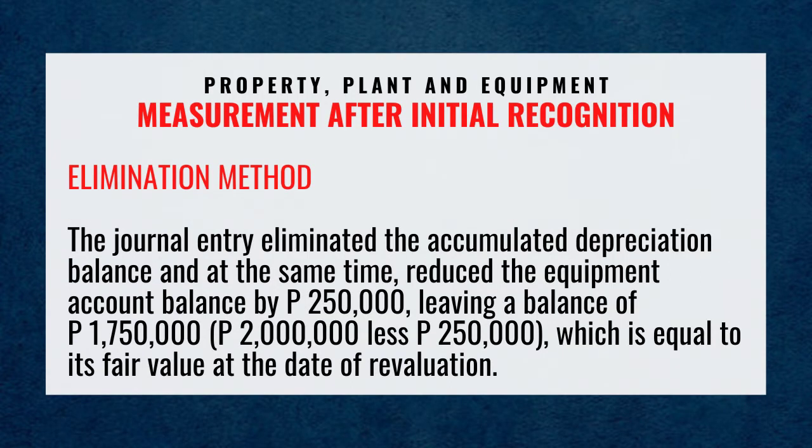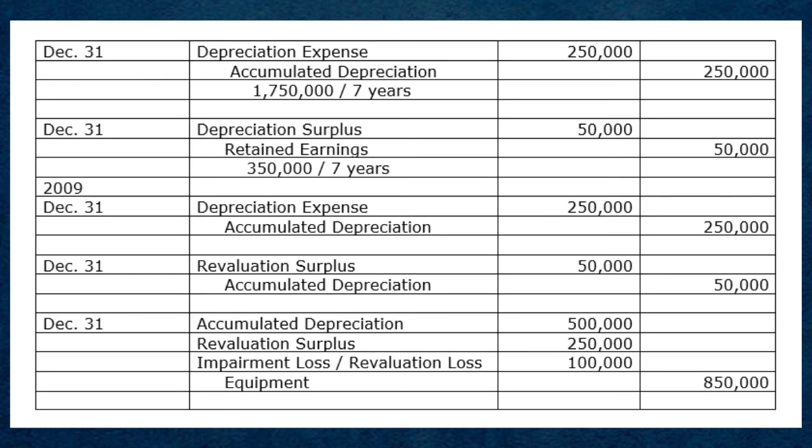The journal entry eliminated the accumulated depreciation balance and at the same time reduced the equipment account balance by 250,000 pesos, leaving a balance of 1,750,000, or 2 million less 250,000, which is equal to its fair value at the date of revaluation. December 31st, debit depreciation expense for 250,000 pesos, credit accumulated depreciation for 250,000 pesos.